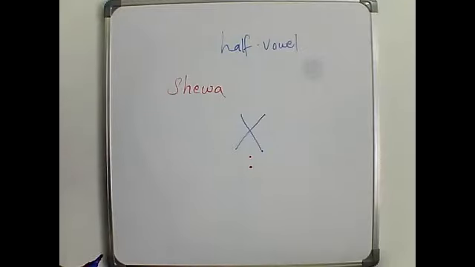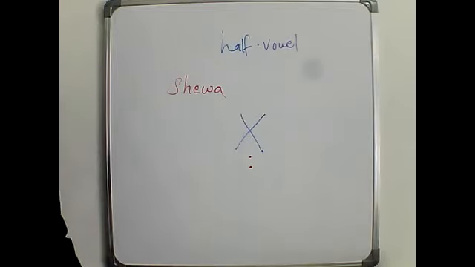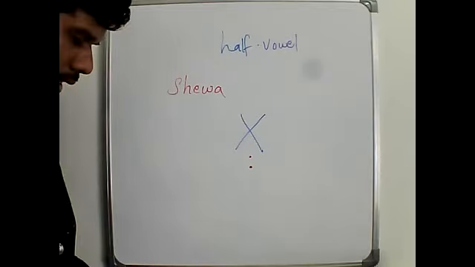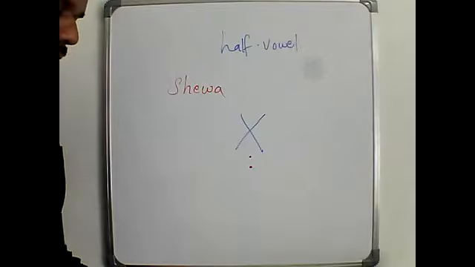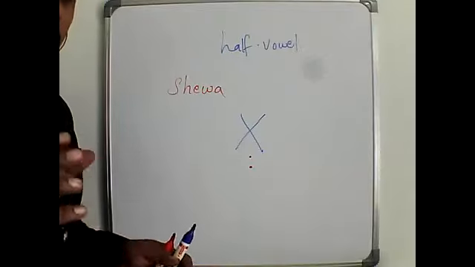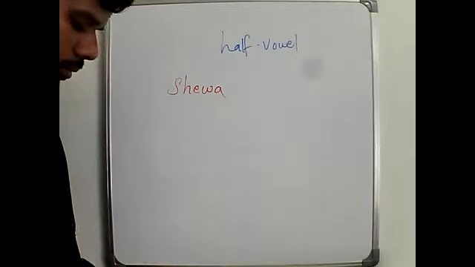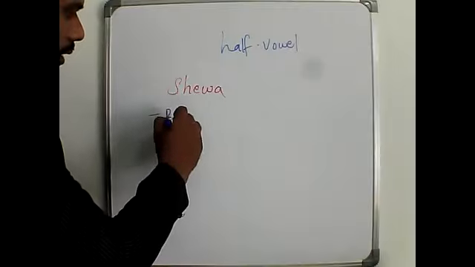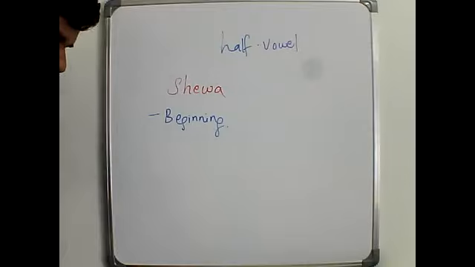So whatever we are learning is focused on how we speak the Hebrew language. Here we will be seeing some rules for Sheva. Sheva comes at different parts of a word, so first, when it comes in the beginning, I will give you some examples.